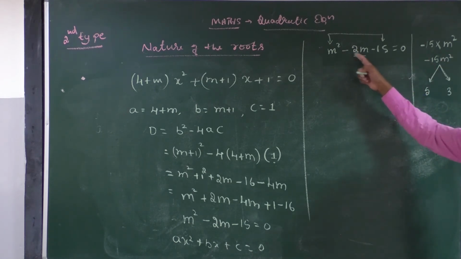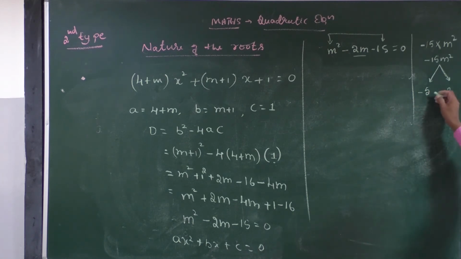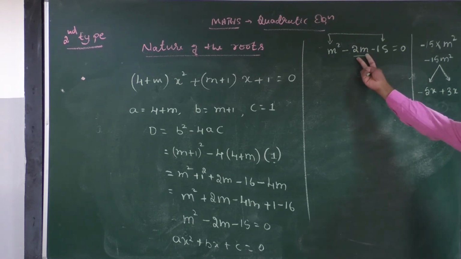Here a negative sign is there. To get this negative sign, first you have to place minus. This is plus. Then put x and x. Minus x plus 3x. Look at the board, all of you. Plus into minus, minus. 5 threes are 15. X into x, x square. If you subtract these two, you will get minus 2m.